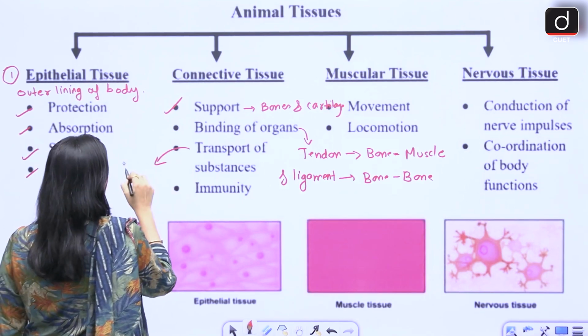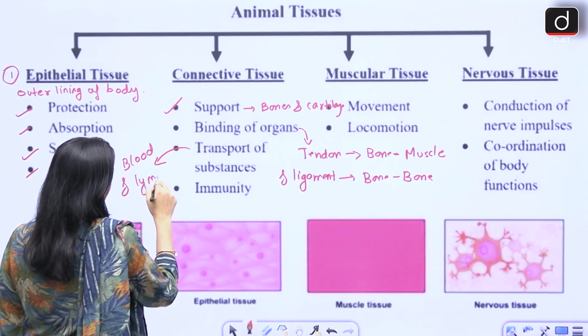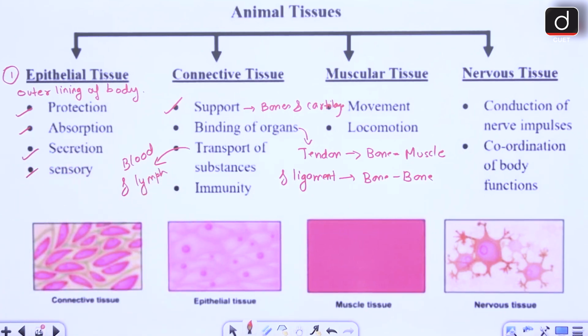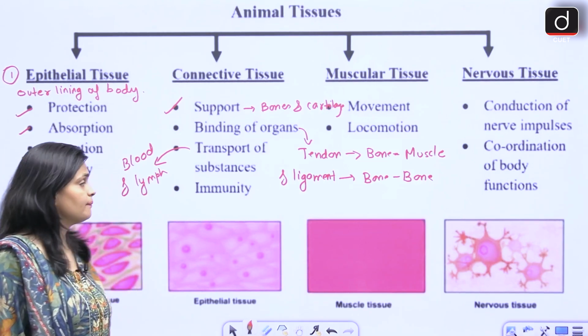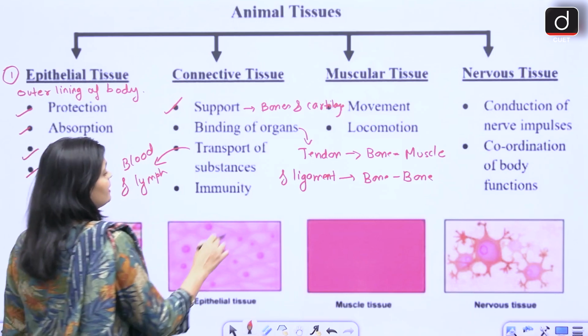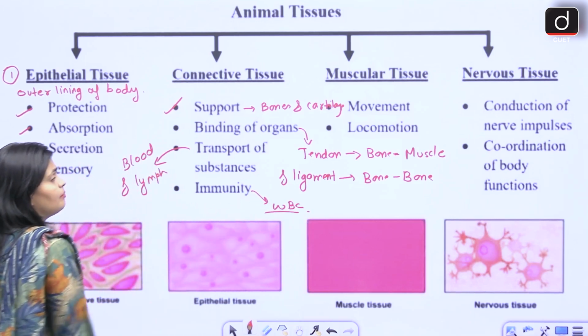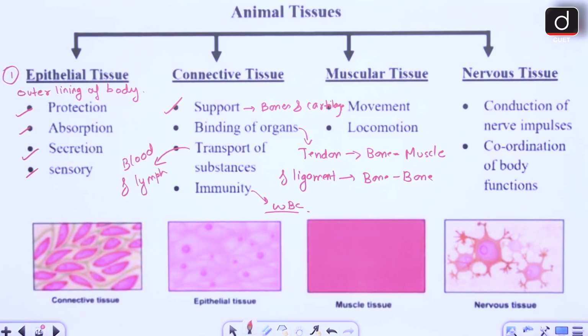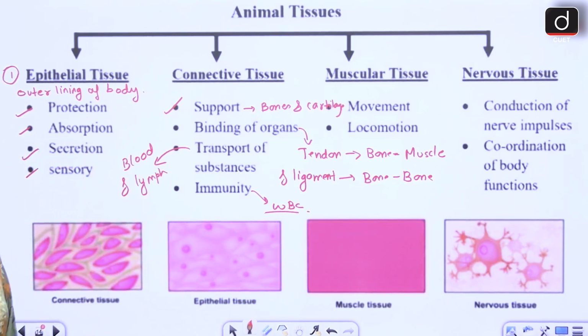Transport of substances: blood and lymph. So what are blood and lymph? Again blood and lymph are types of connective tissue which are used to transport material from one part of the body to another part. Immunity, like within the blood we have WBC cells which provide a defense system to our body. So these are some of the functions of connective tissues.